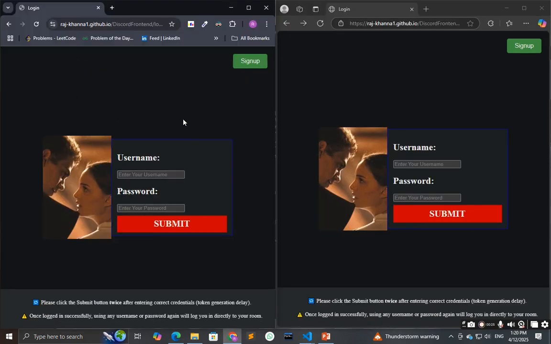Let's say the first user has the login credentials and he tries to log in. Let's say the username is Biden. The first time the user submits, as he will not have the JSON web token, he has to submit it again, because the JSON web token will be stored in the browser if the credentials are true.